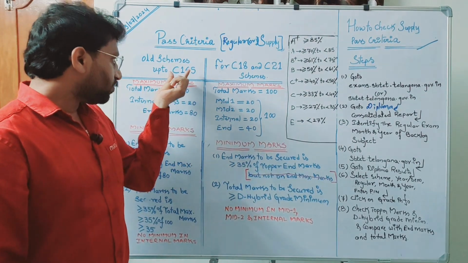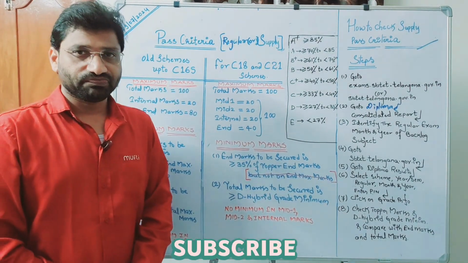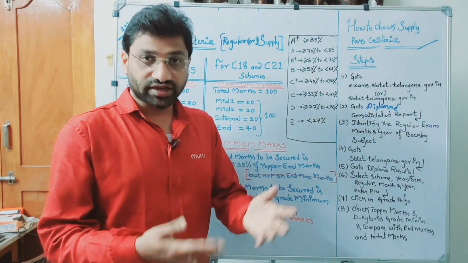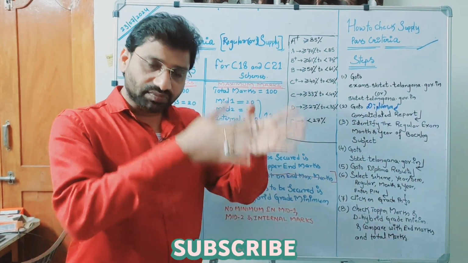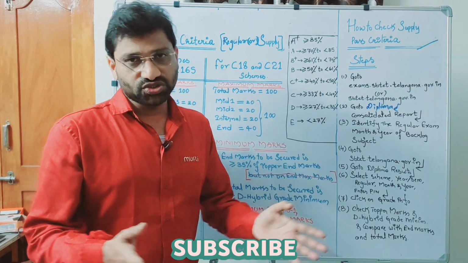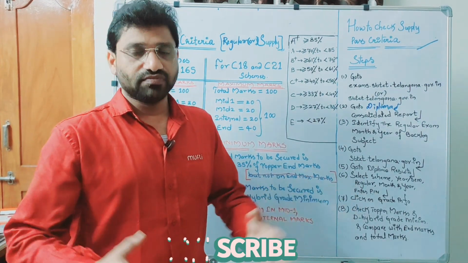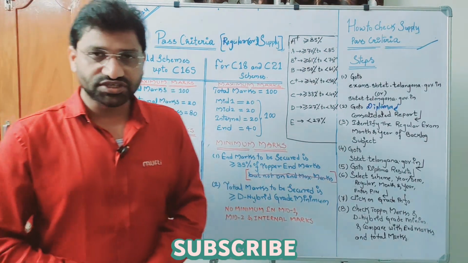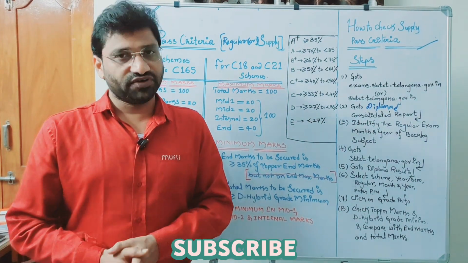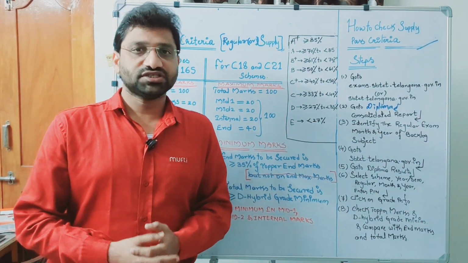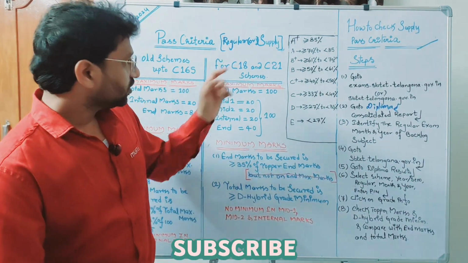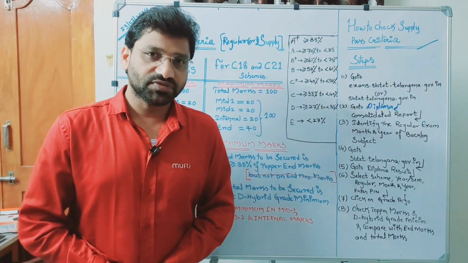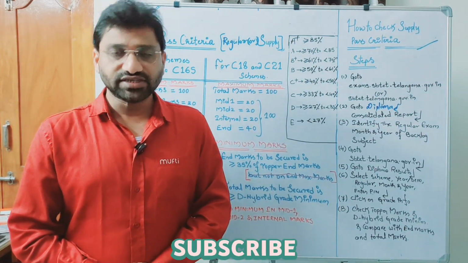All the old schemes up to C16 years are of one category, and from C18 onwards it is another category. What is the reason? There is a broad line between these two. It's a dividing factor. The reason is that up to C16 years the architecture of the curriculum is different. We have percentages and marks. From C18 onwards we introduced the CBCS system, that is choice based credit system.